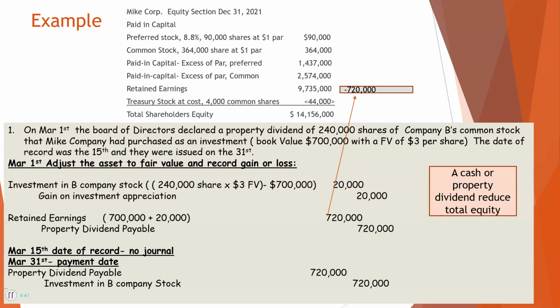And when you have a cash or property dividend, it is always going to reduce total equity, whereas a stock dividend does not, because you're just moving it out of retained earnings into common stock and additional paid-in capital. And you'll see that a little later.